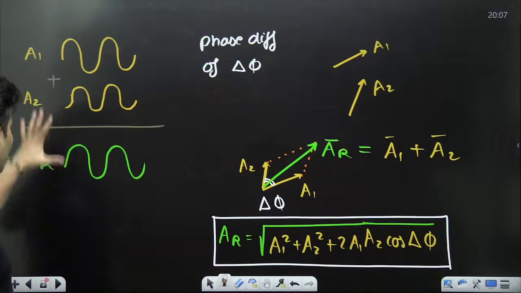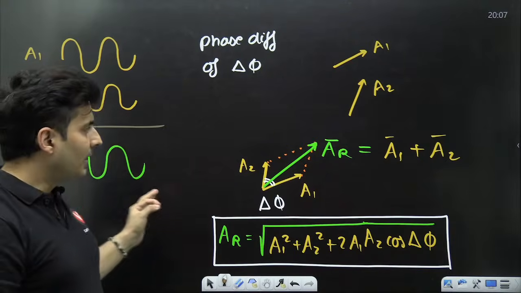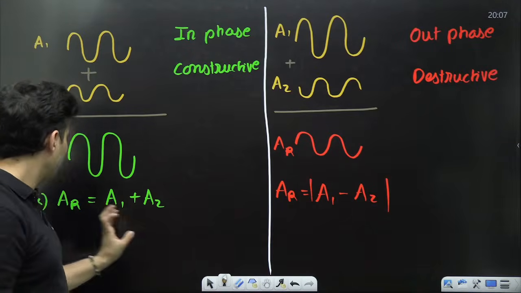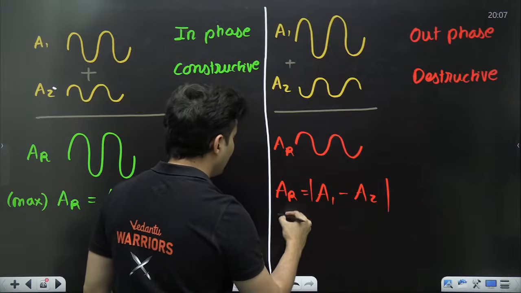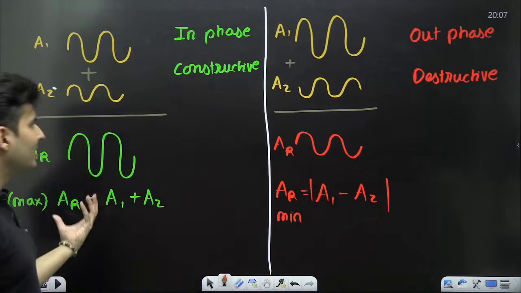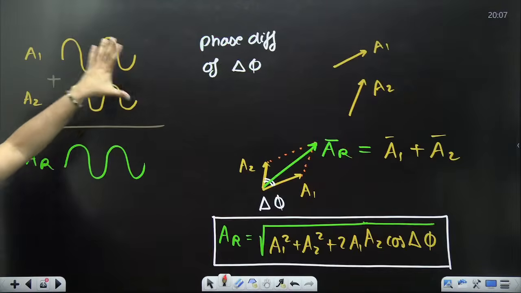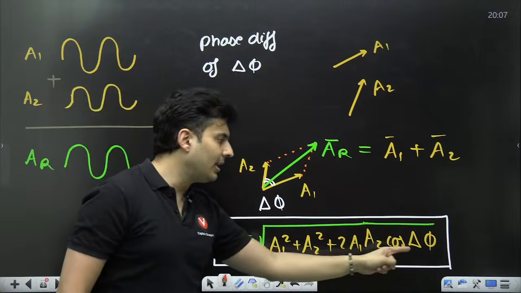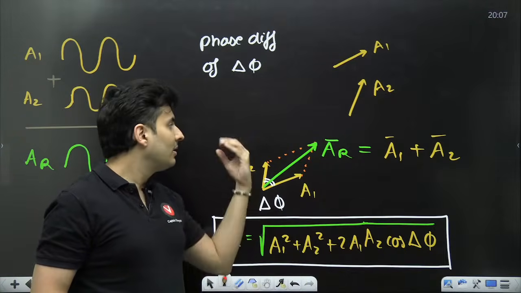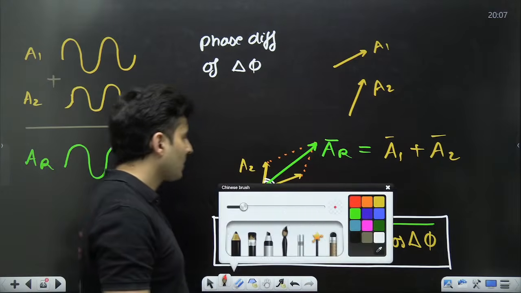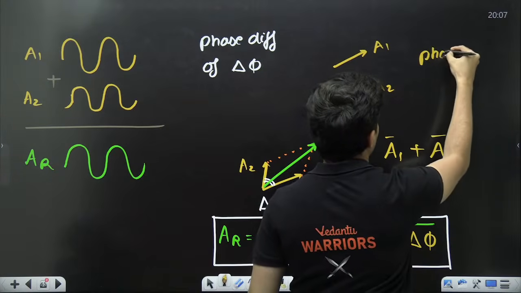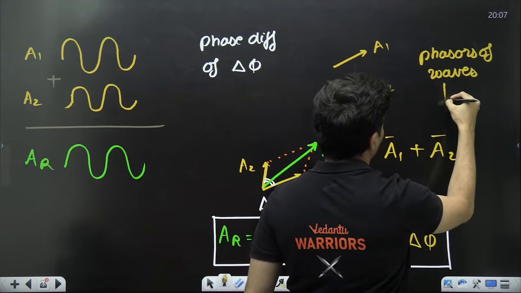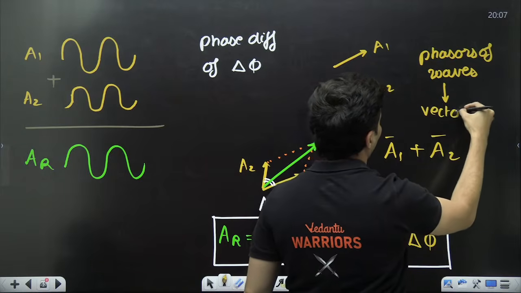So keep all these pointers in mind regarding the interference of waves. If it is constructive, amplitudes will be maximum. If it is destructive, then the resultant amplitude is minimum. If it is neither constructive nor destructive, it is something in between, then you find the resultant using the vector addition formula, whose vectors, the phasors, should be treated like vectors. So I'll just mention it over here. The phasors of the waves have to be treated like vectors.